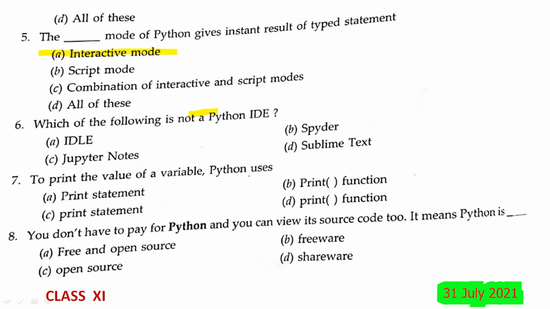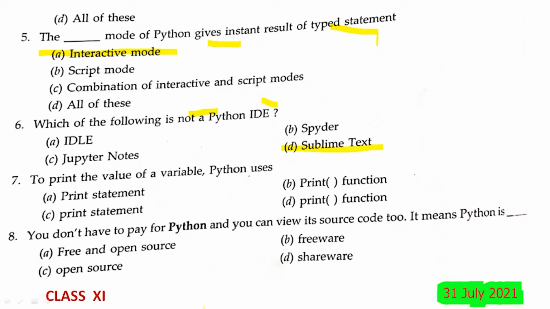Which of the following is not a Python IDE? Integrated development environment. Okay, options: IDLE, Spyder, Jupyter Notebook and Sublime Text. Here IDLE is also a part of IDE only. Spyder is also an IDE, Jupyter Notebook is also an IDE, Sublime Text is not an example of an IDE, right? So this is your answer, Sublime Text.